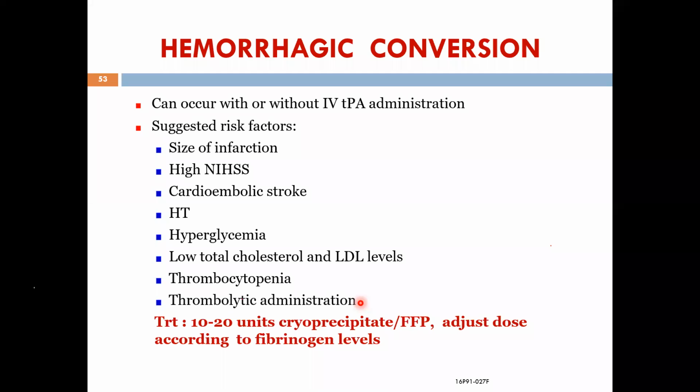So this hemorrhagic conversion, when will it occur? When the size of infarction is large, when you're giving it out of time, when the NIH score is high, when it's a cardioembolic stroke, then severe hypertension which is not corrected. Okay, severe hypoglycemia, platelet count is low. So how do you correct that? 10 to 20 units of cryoprecipitate or FFP is given according to the fibrinogen level. There's a good worked out model available. If you need, we can use that. Next slide, please.